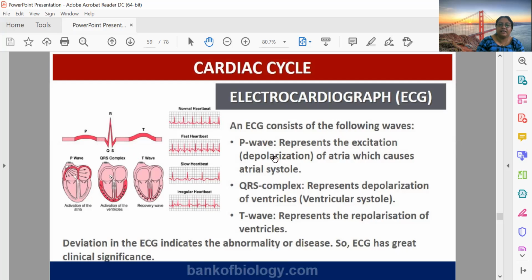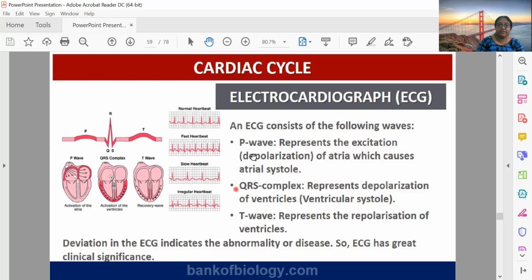So see, when a muscle needs to contract, there should be an action potential. And once the action potential is gone, the muscle doesn't want to do any action. It wants to rest. And that is the time it will relax, which is the comfortable position for the muscle. So in the depolarization stage, the atria will be relaxed. Then there is a peak. You can see it is made up of Q, R, and S. This is representing depolarization of the ventricle. That means the ventricle will be contracting.